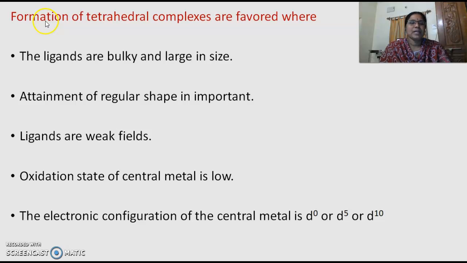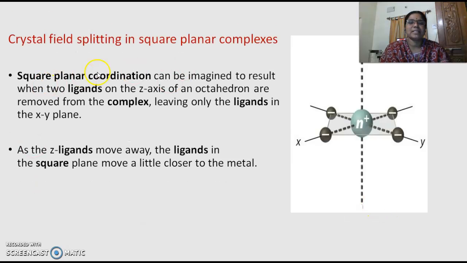Now let us look at the key points for the formation of tetrahedral complexes, which are favored when ligands are bulky or large in size. Attainment of regular shape is important. Ligands are weak field. Oxidation state of the central metal is low. The electronic configuration of the central metal atom might be d0, d5 or d10, which means they are very much stabilized.